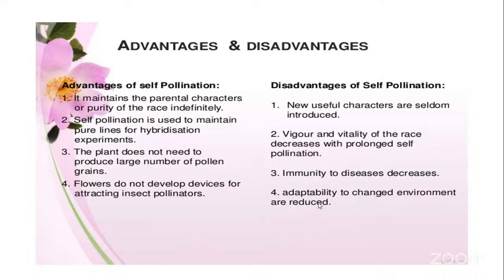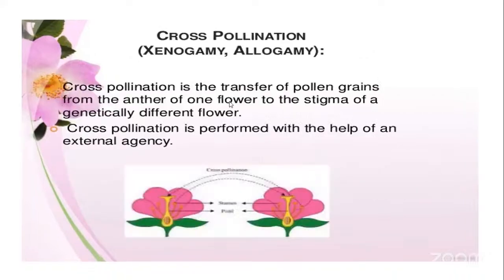Okay. Next, adaptability to changed environment is also going to be reduced. They always become sensitive to the changed environmental condition. So these are all the disadvantages of self-pollination. Next, moving on to cross-pollination here.